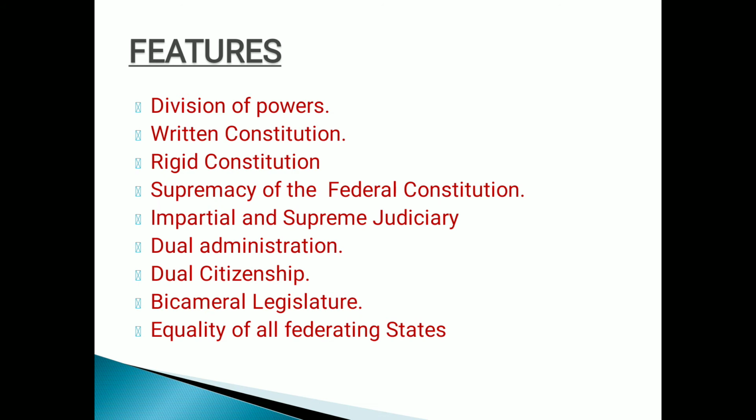Next, impartial supreme judiciary. In a federation, the judiciary performs the role of protecting the supremacy of the constitution. This is done by exercising the power of judicial review over the laws of the central and state governments. Any law which is found to be against the constitution gets rejected at the hands of the judiciary. So everyone knows who is the protector of the constitution. It is the Supreme Court. And which function does the Supreme Court enjoy? The judicial review.